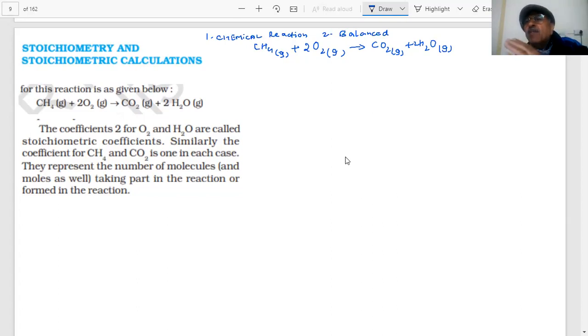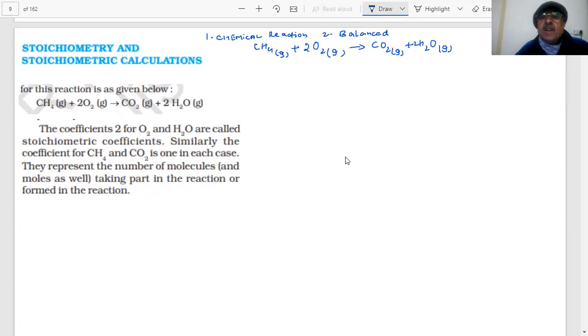We can convert one form of energy into another, but we cannot create or destroy anything. Similarly, here the law of conservation of mass holds true. That is the important point. And therefore, the mass is because of the atoms. Number of atoms on the left hand side must be equal to number of atoms on the right hand side.